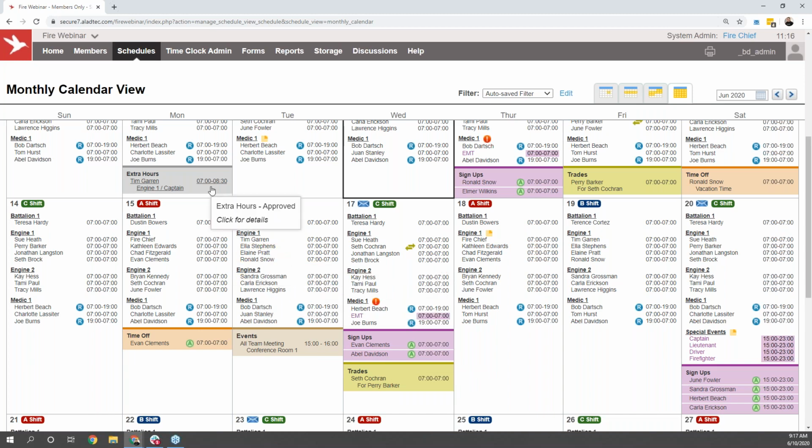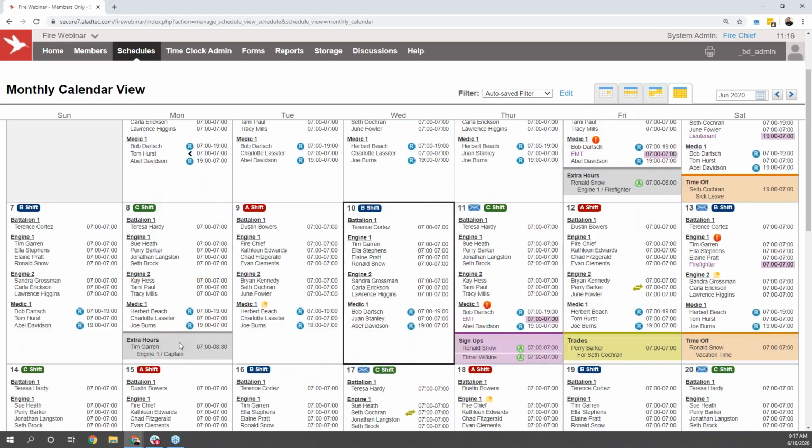You'll see up above here in gray, we have our extra hours. Extra hours are a tool that's available within our system that allows a user to submit if they ended up working an additional amount of time past when they were scheduled to work. I can see here up above that Ronald has requested extra hours for this day.